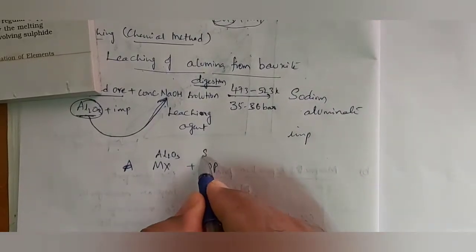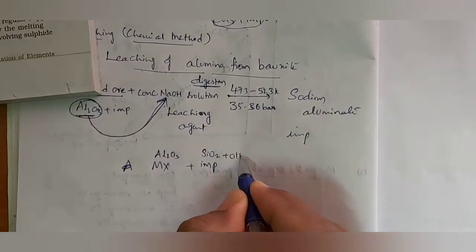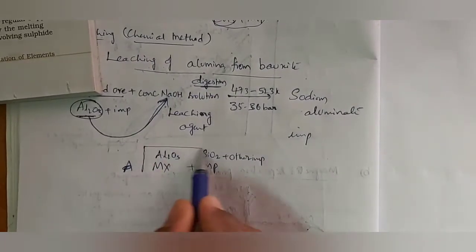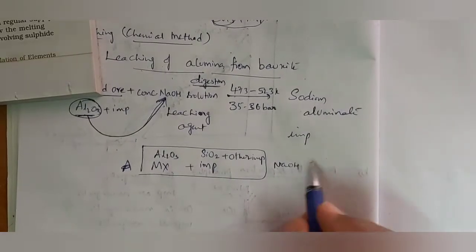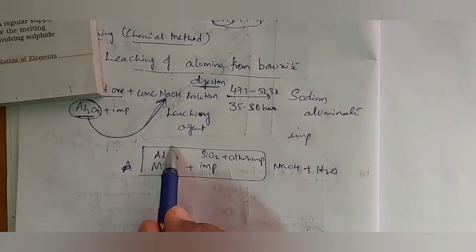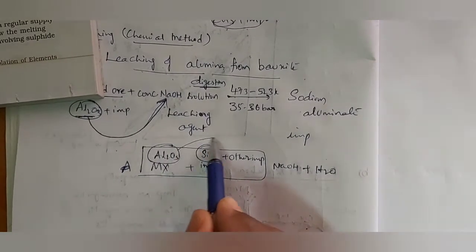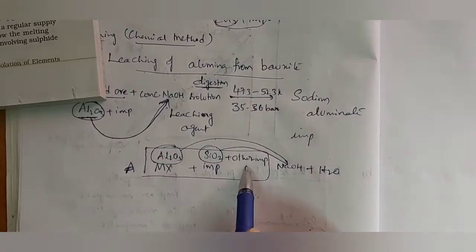In these impurities, SiO2 is one impurity, plus other impurities are also there. This total compound is mixed with NaOH plus H2O. Then Al2O3 and SiO2 are going to react with NaOH and water. Other impurities remain here only.